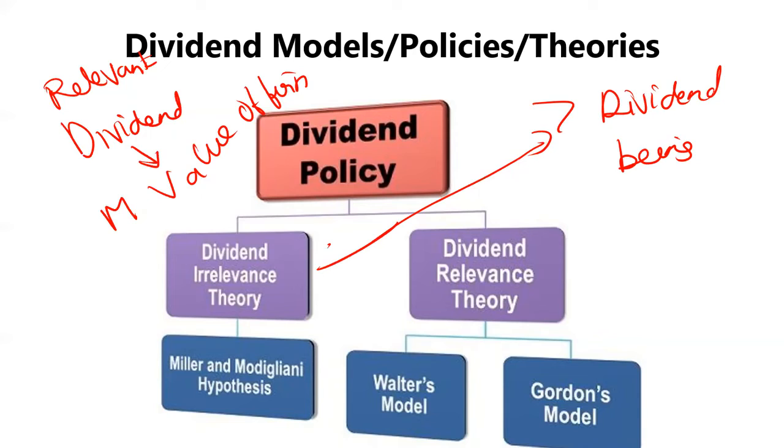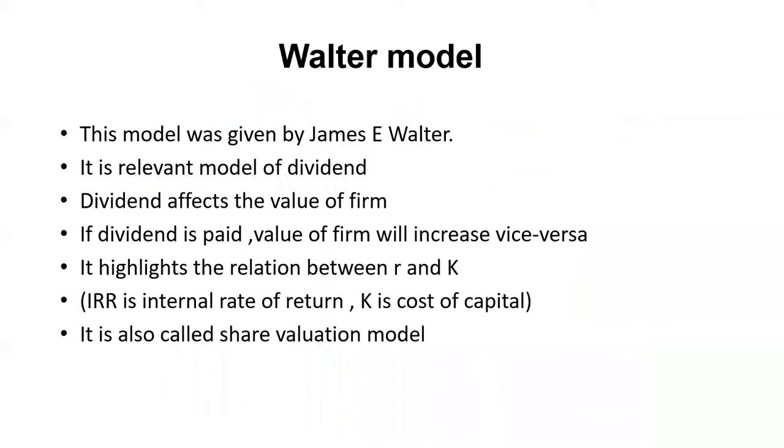And in case of relevance theory, we have to study Walter's model and Gordon's model. In case of irrelevance theory, we have to study the Modigliani and Miller hypothesis. Let's understand one by one.